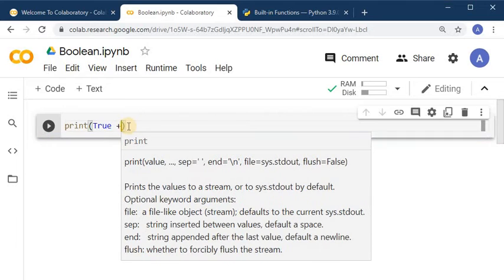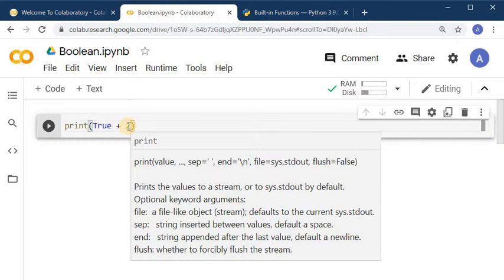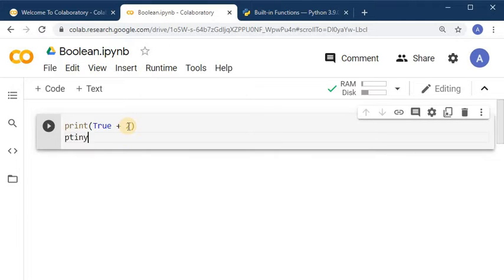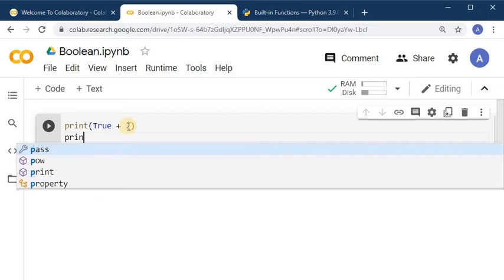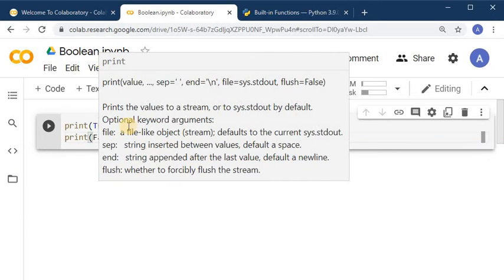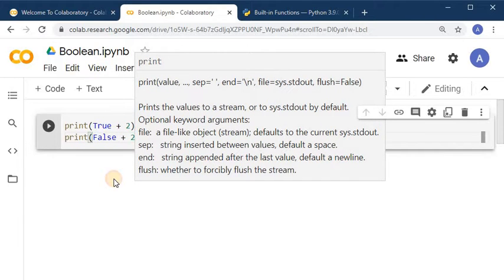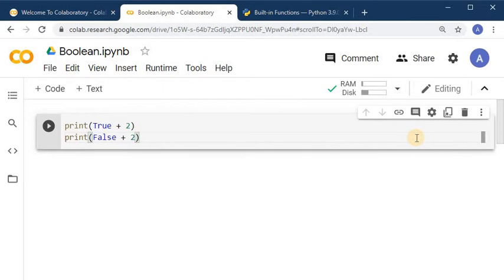Like see here, if I want to do True plus 2, and similarly with False, if I want to do False plus 2. These commands should be executed properly. So let's see whether it works or not.